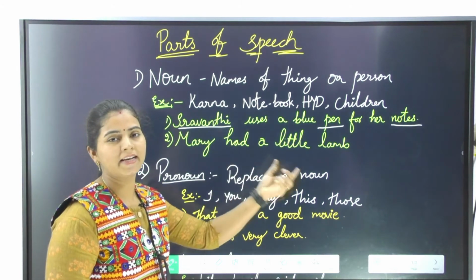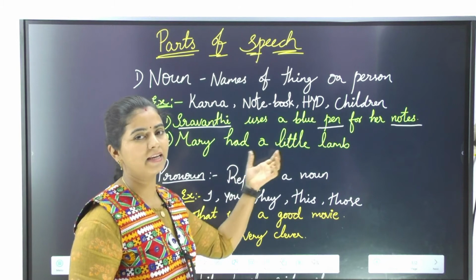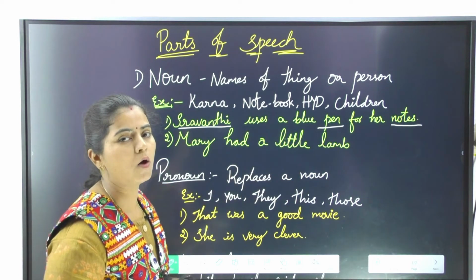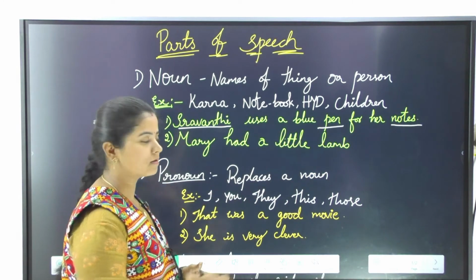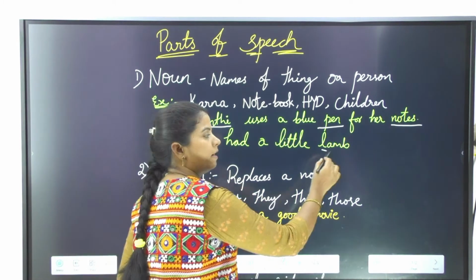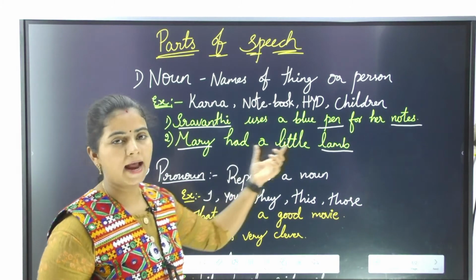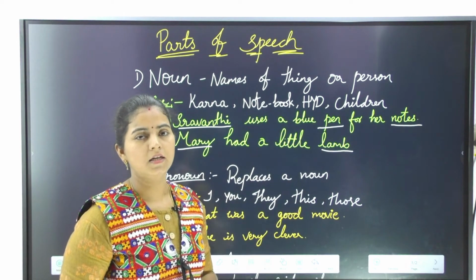Mary had a little lamb. I hope you have heard this rhyme. Mary had a little lamb. So how many nouns do we have in this? Mary is the name of a person, and next, lamb is the name of a pet. So Mary and lamb are considered nouns.